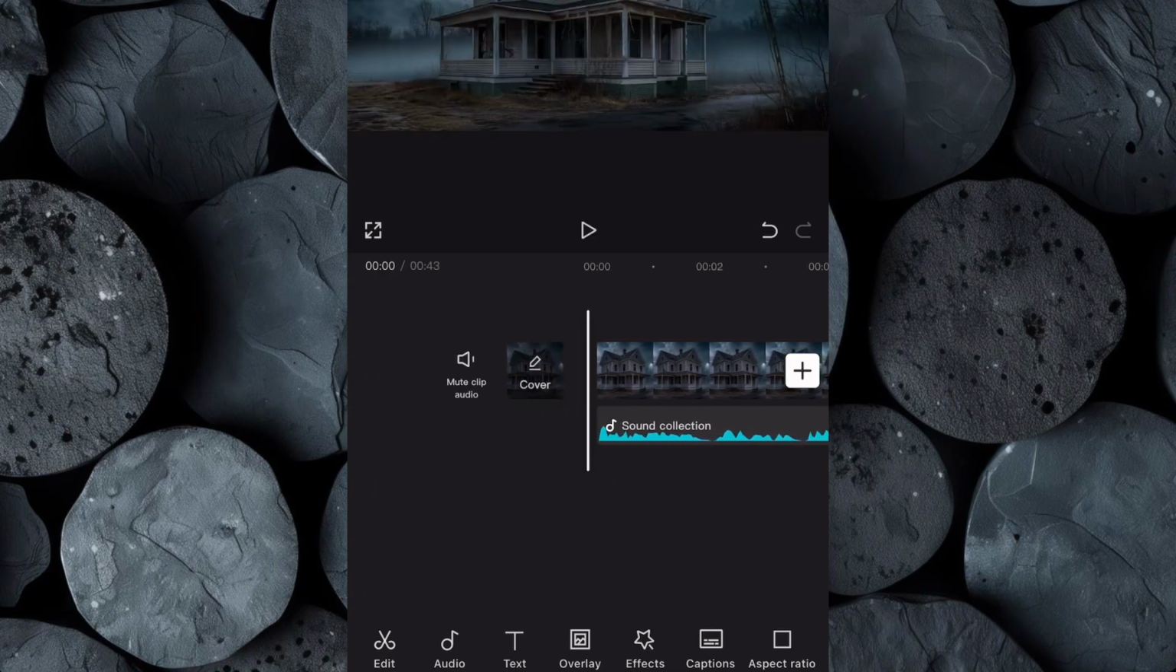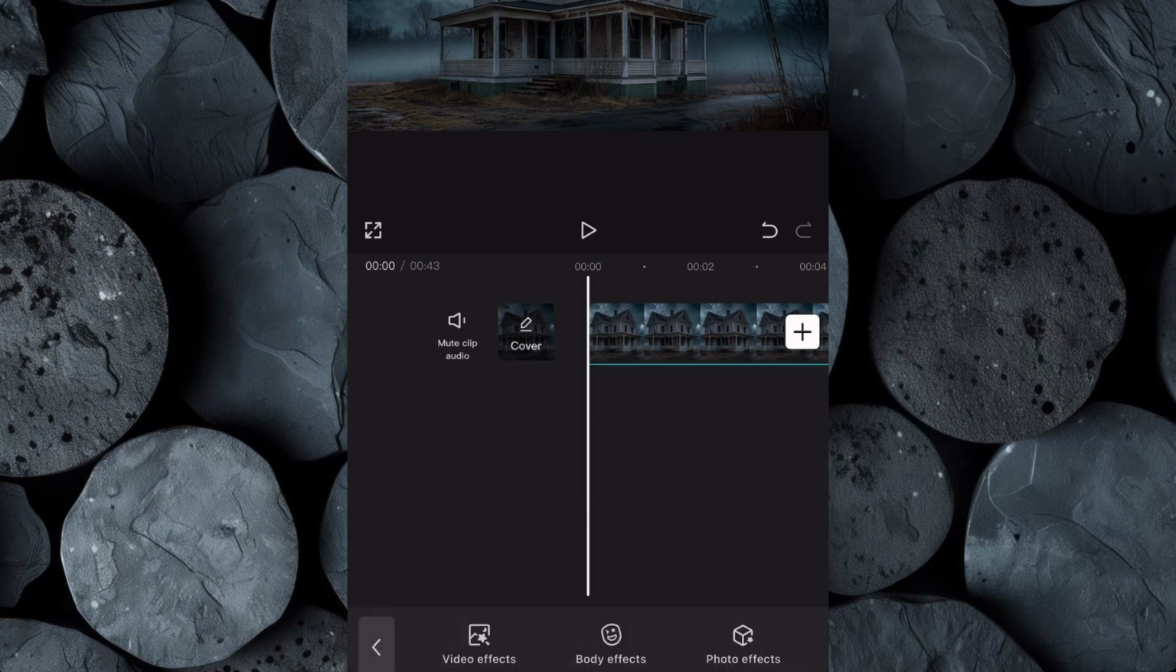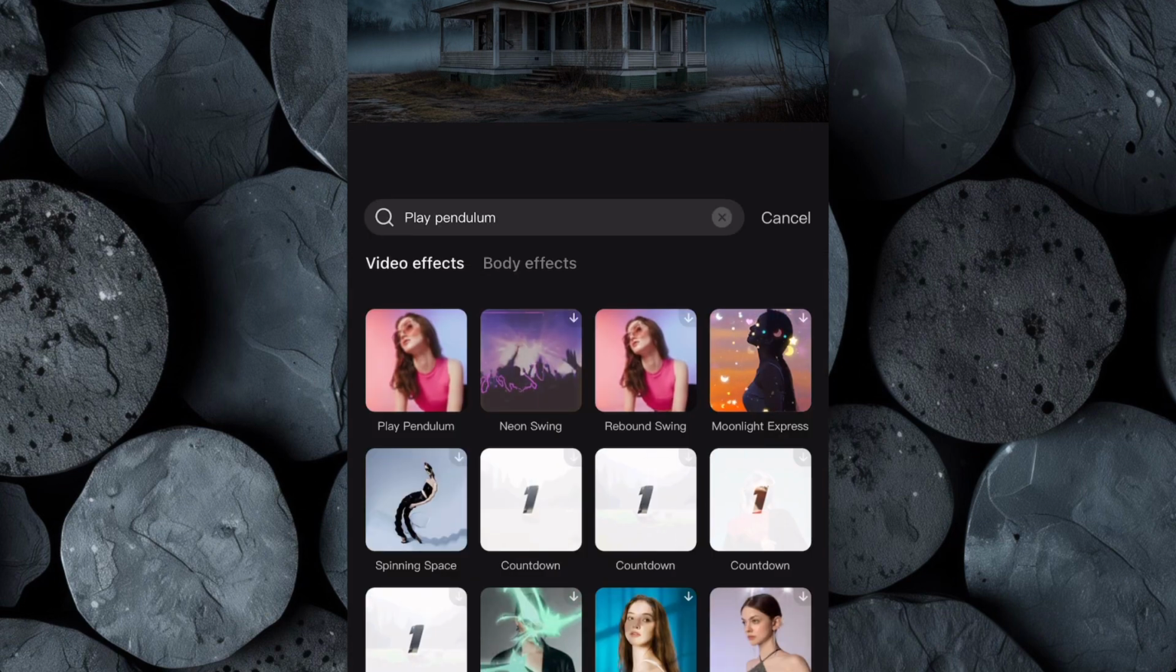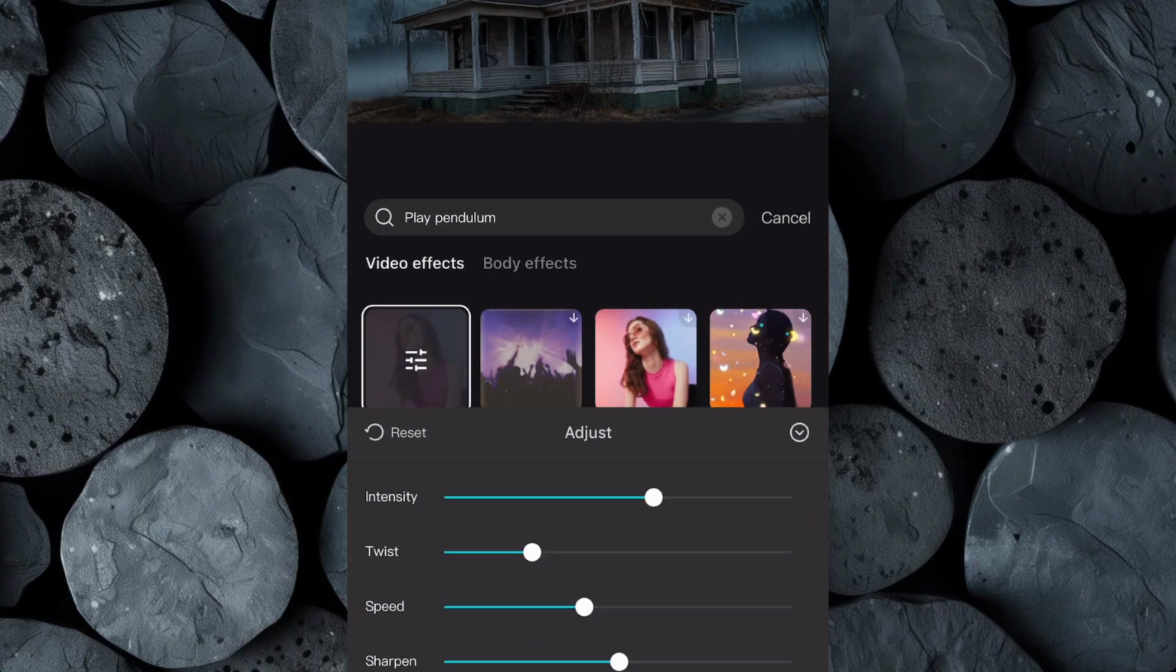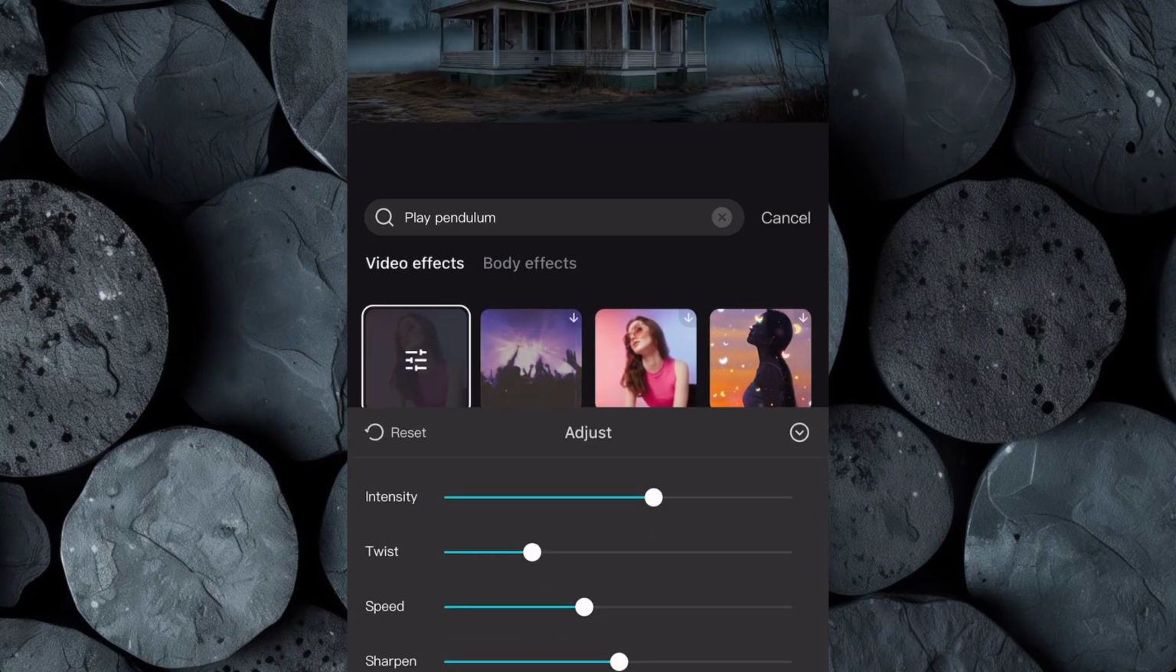Next, we add effects to our clips. Click on Effects, then select Video Effects and search for the pendulum effect. This effect adds slight motion to the images. Adjust the settings to refine the effect.